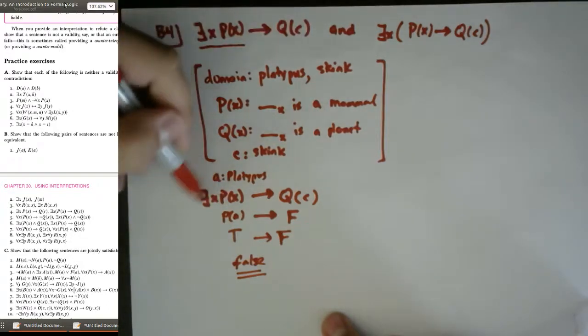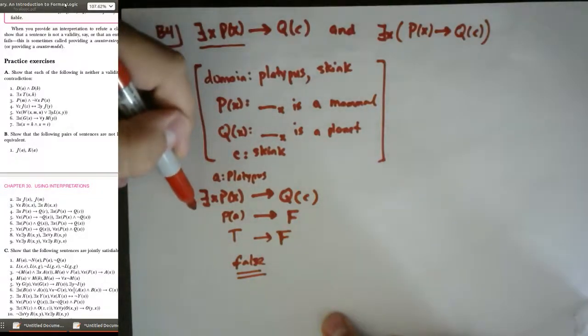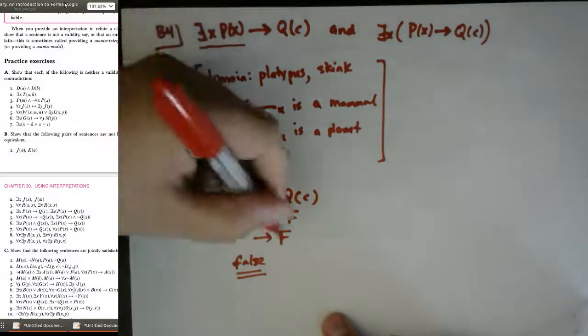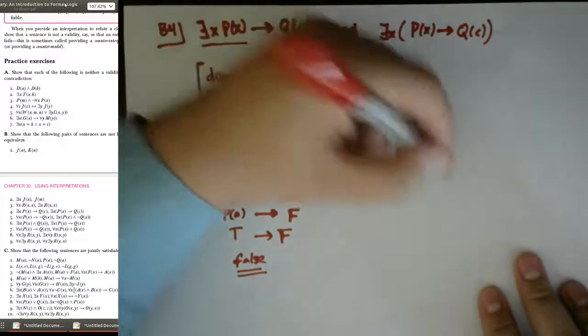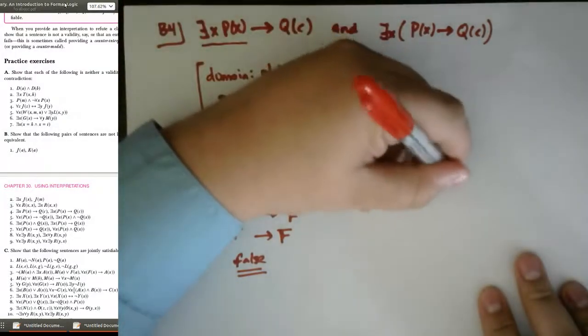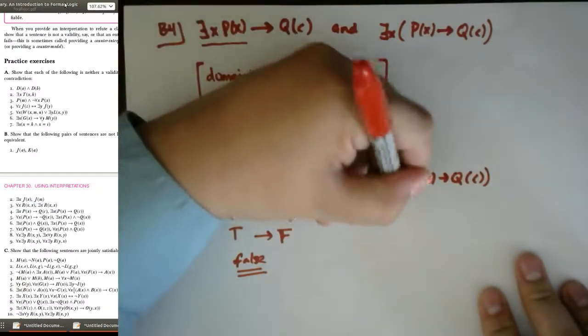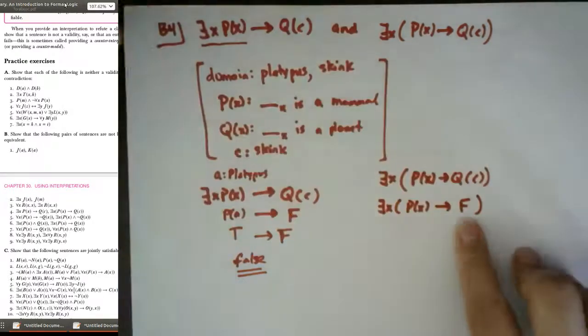So we successfully found something for the there exists, which if there is one at all, you have to call it true. Then we got the false. Now, on the other hand, there exists x, P(x) implies Q(c). Well, again, we're kind of forced to have that be false. I'm not using capital F as a sentence letter.